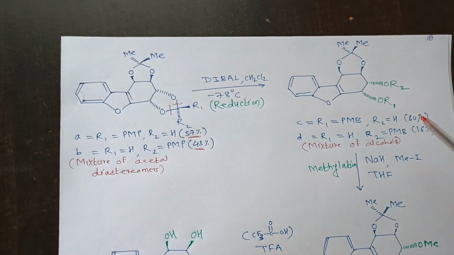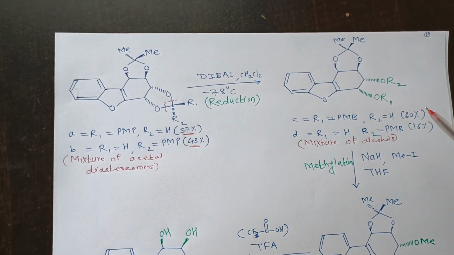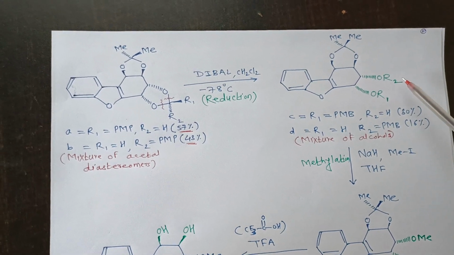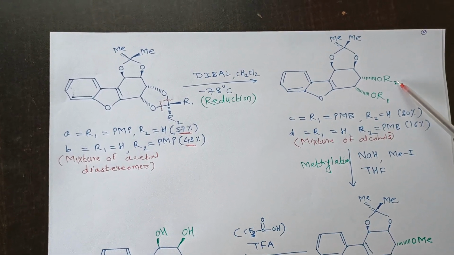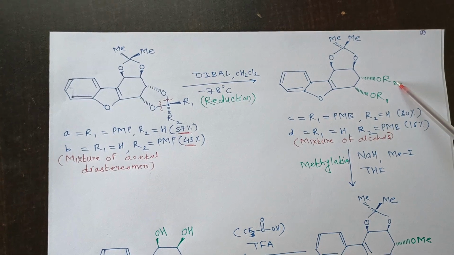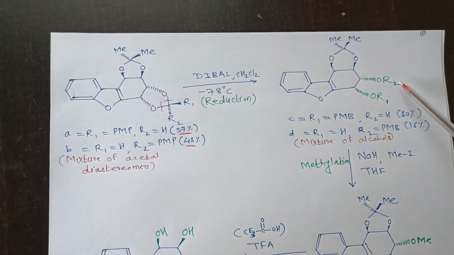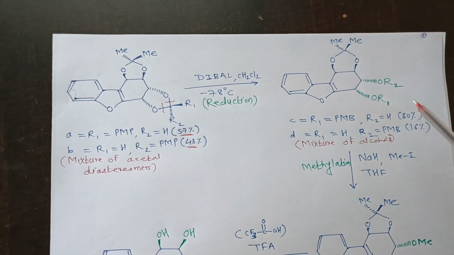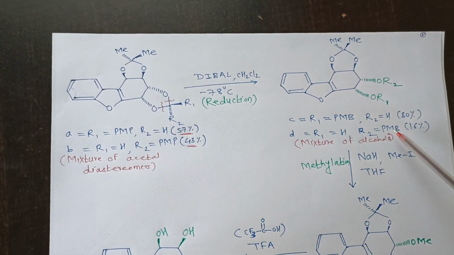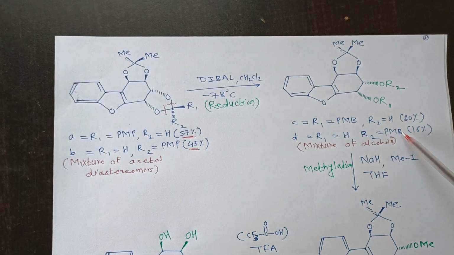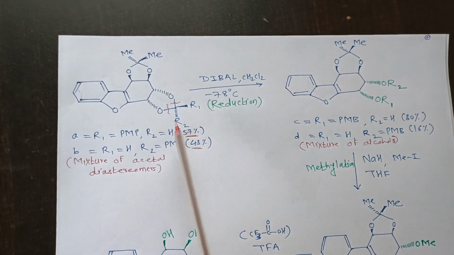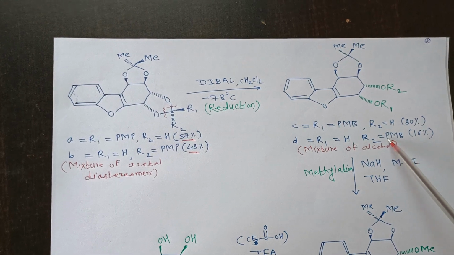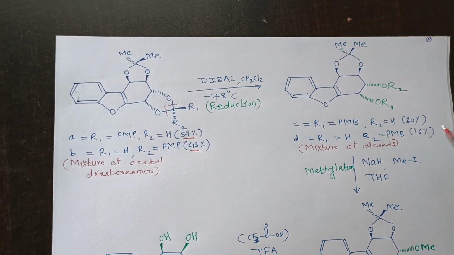So here again there is formation of a mixture of alcohols that can be easily separated. In one compound, R2 may be hydrogen, or in the next compound R2 may be PMB. Here PMB refers to para-methoxybenzyl. So there is cleavage of this bond and generation of the PMB group, that is para-methoxybenzyl.